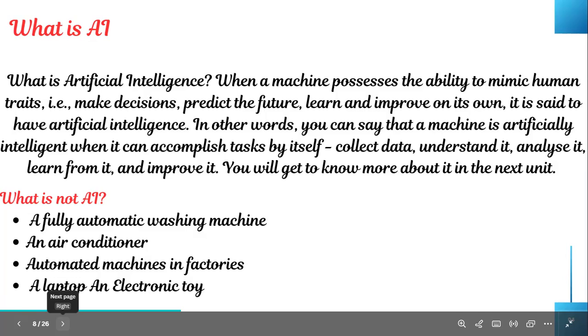And next, what is not AI is the opposite of what is AI. It means when a machine is not able to mimic the human brain, when it is not able to make decisions, when it is not trained with any data, when it is not able to predict the future, when it cannot learn by itself and improve on it, then that is not AI. So most of us are confused with a few applications. We will think that this comes under AI. No, a fully automatic washing machine will not come under AI.